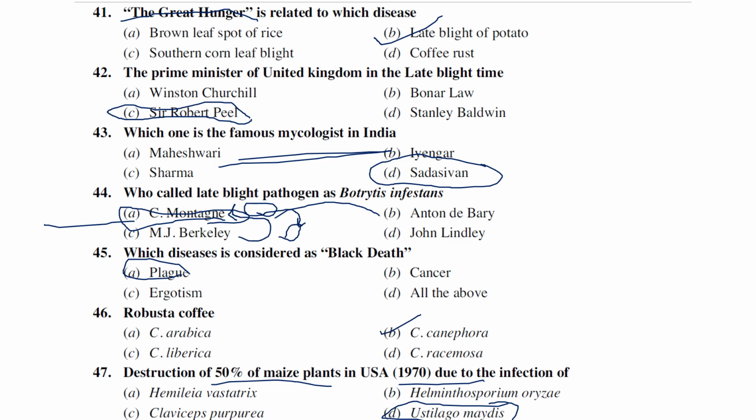And there is a movie called Interstellar where they used to change the planet, and they mentioned one beautiful disease, that is southern corn leaf blight. So that is the impact of this disease.